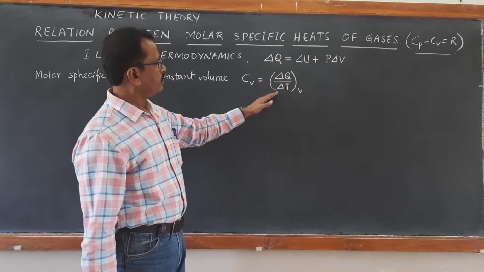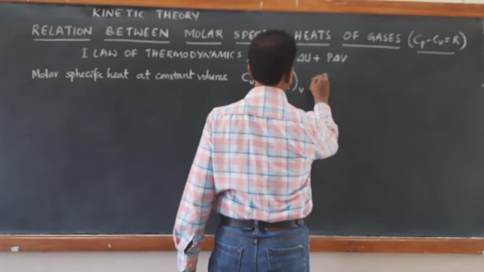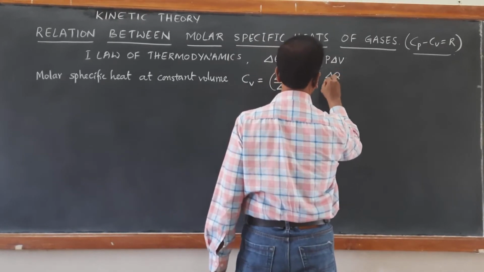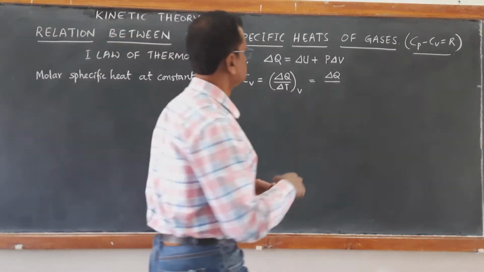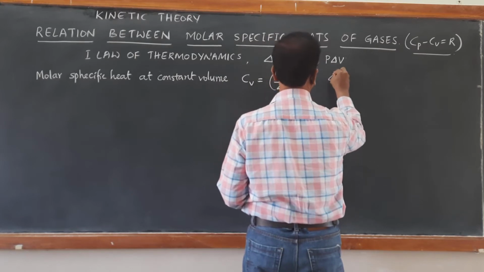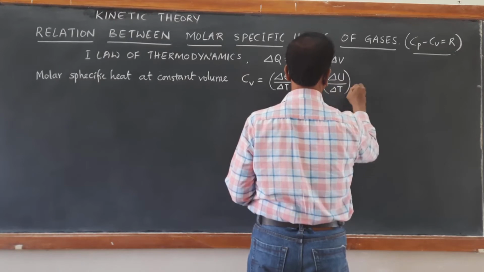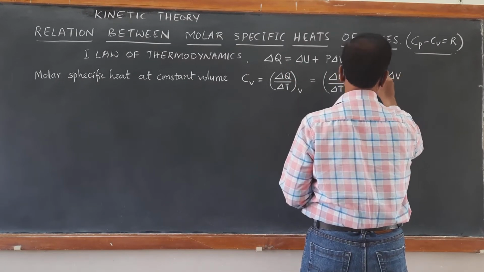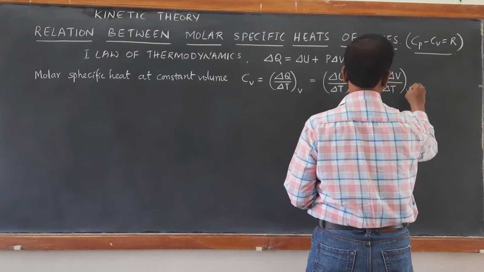Now we will make use of the above equation and substitute. Then we get delta Q by delta T equal to delta U by delta T at constant volume plus P delta V by delta T at constant volume.